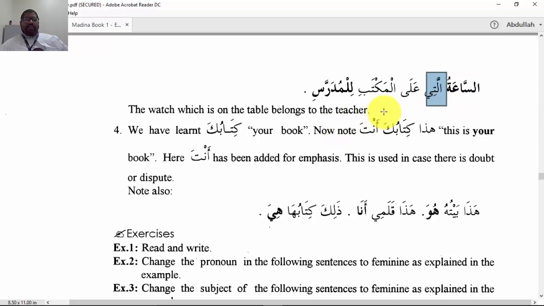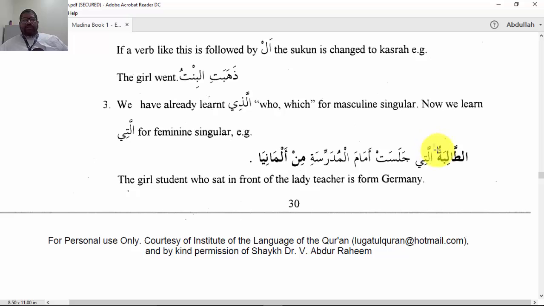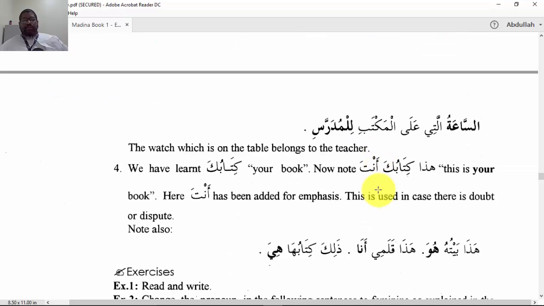All right. And let's go back up here. الطالبة here is feminine, so we're going to use the feminine form here, التي. We wouldn't say الذي. الذي would be used if I say الطالب الذي. That's for male. All right, so that's the point here. Here we have a lam of possession, lil mudarrasi, and this looks like it should be mudarrasi, kasra, but it has a written fatha as above. So we'll just stick with what the book says. Mudarrasi, for it belongs to the teacher, or you can say it's for the teacher.